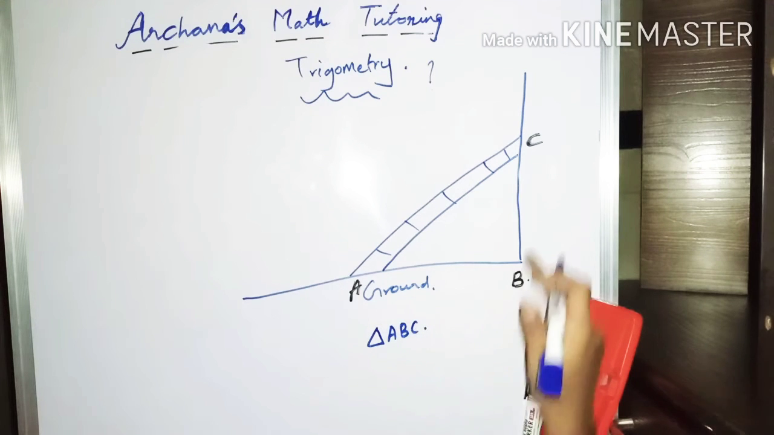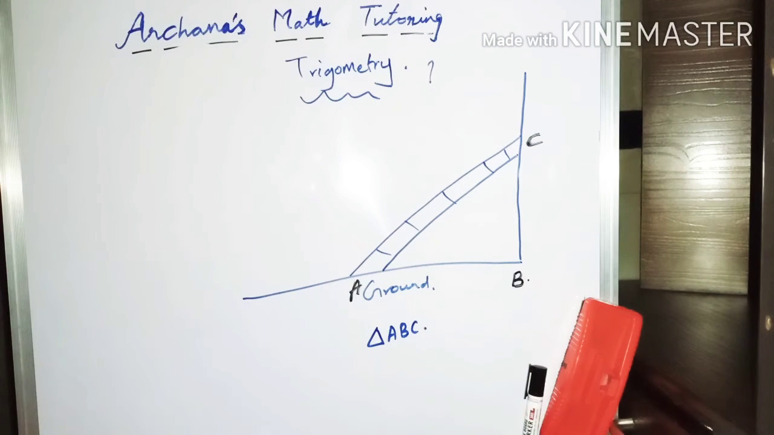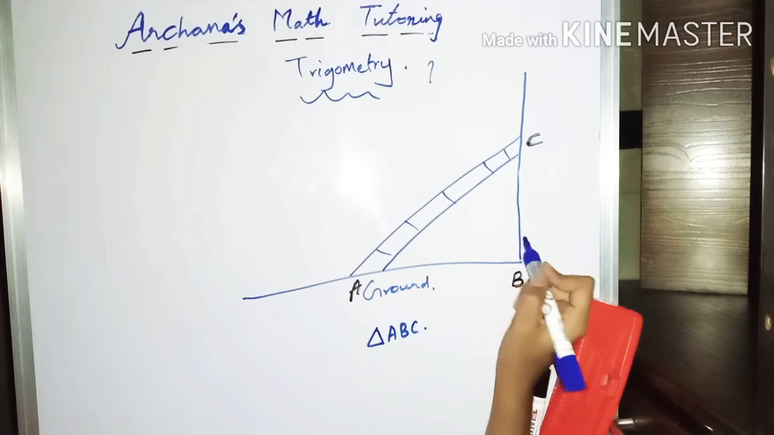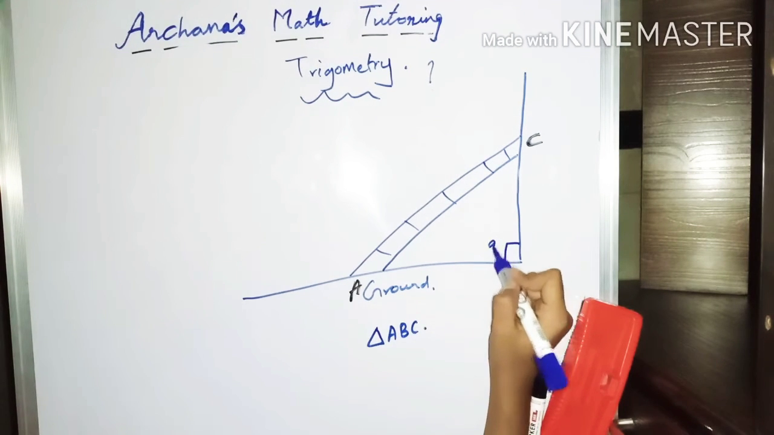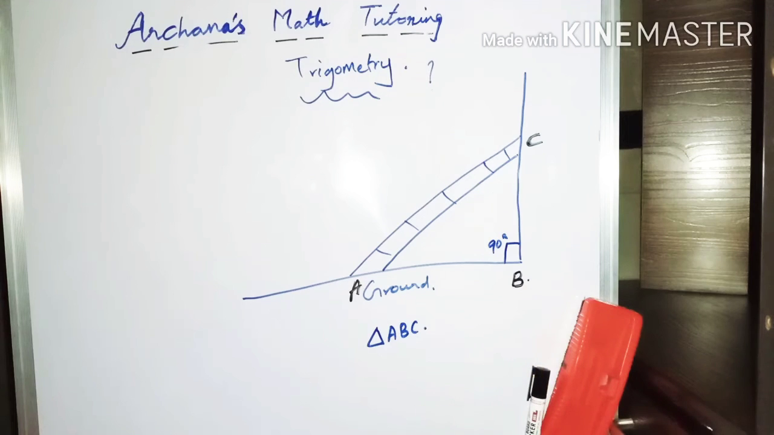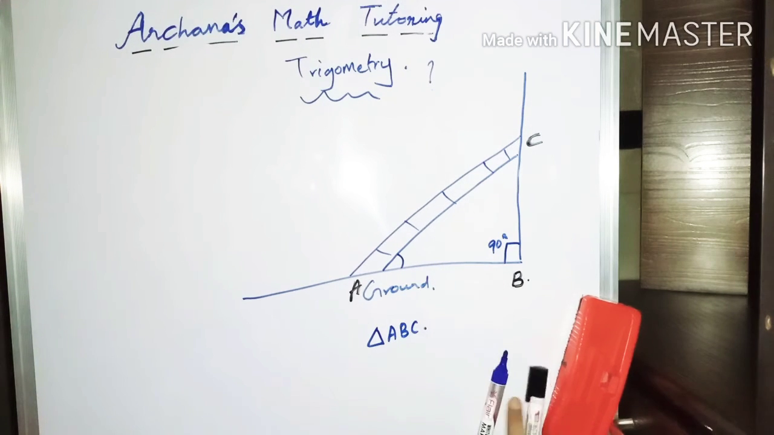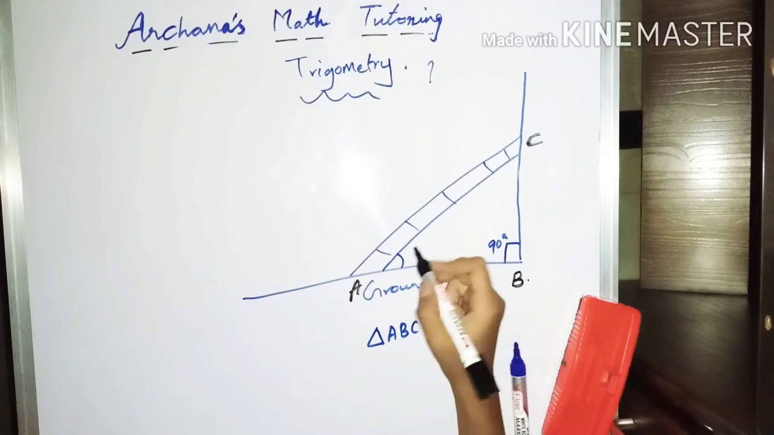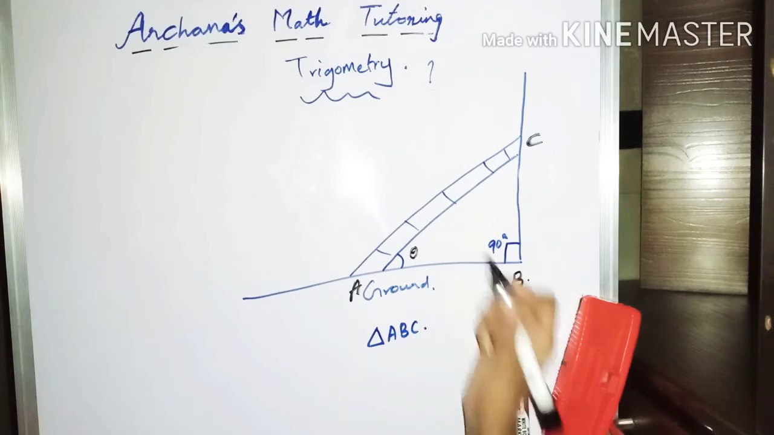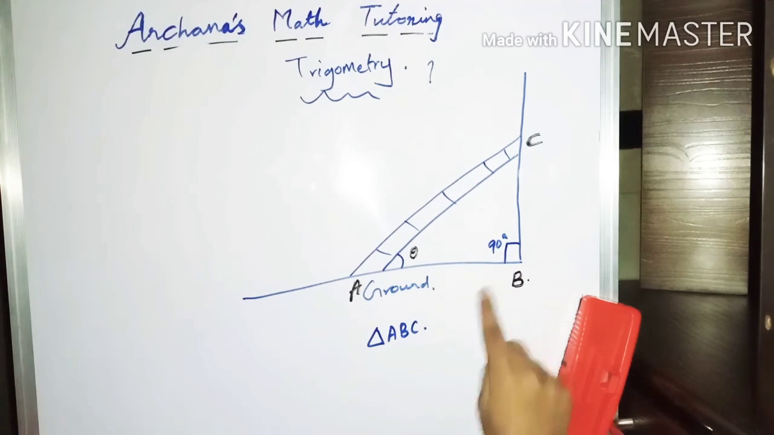You can see from this figure, it is, let's say, a right angle triangle at B. So this angle is 90 degrees. It's a right angle triangle at angle B, and the angle between the ladder and the base, assume it as theta. So this part is theta, this is 90 degrees, and ABC is a triangle.